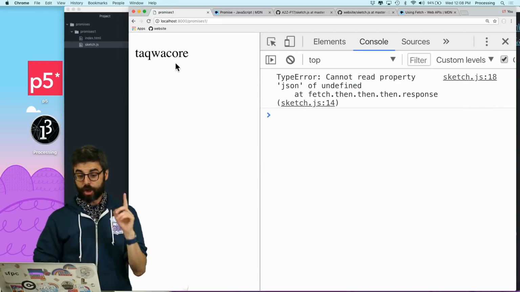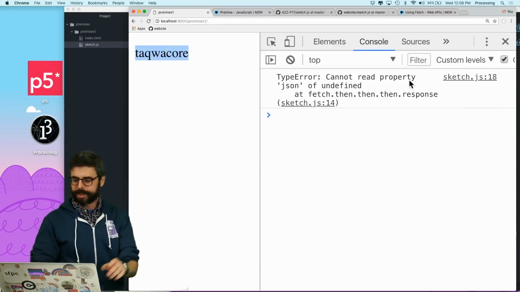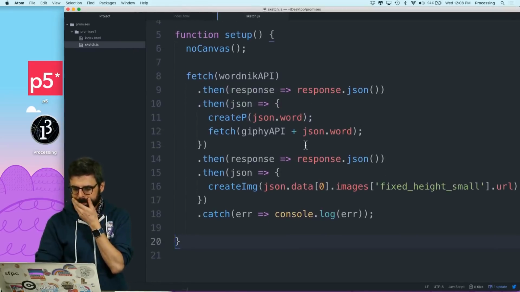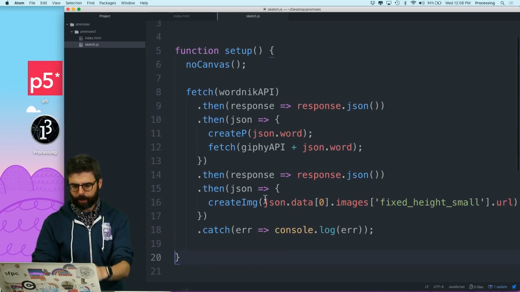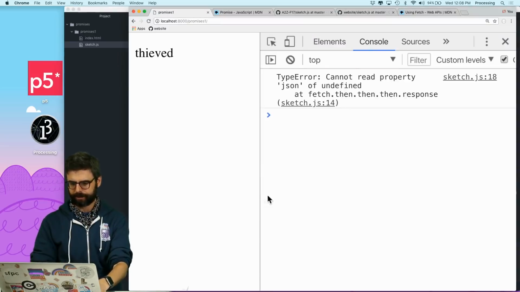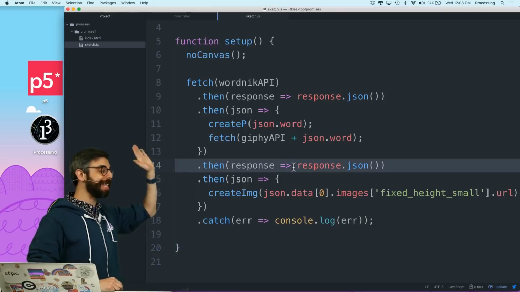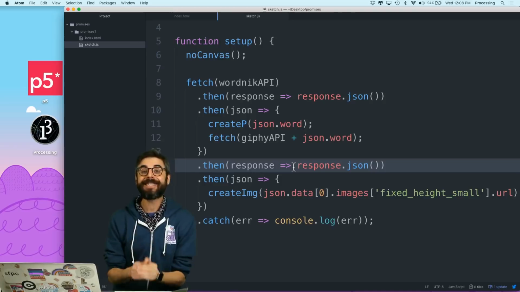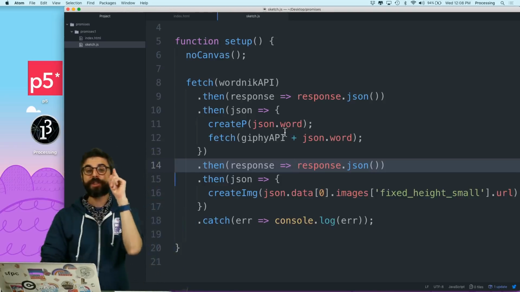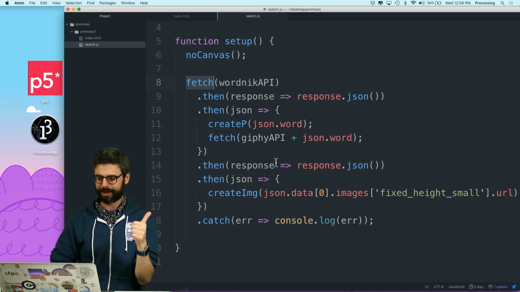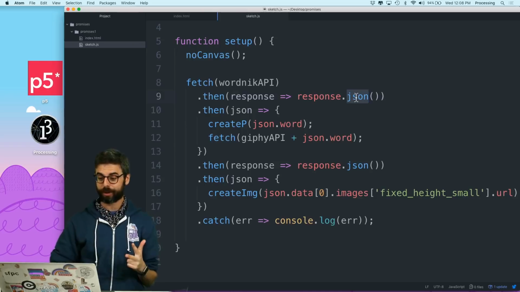All right, so good news. I got the word. sketch.js 18, JSON of undefined. 18, wait, why did that say 18? Let me run this again. Sketch 14, sorry. All right, so here's the thing. Promises are chainable, right? What are the things that return a promise? Fetch returns a promise, which is here. .json also returns a promise.